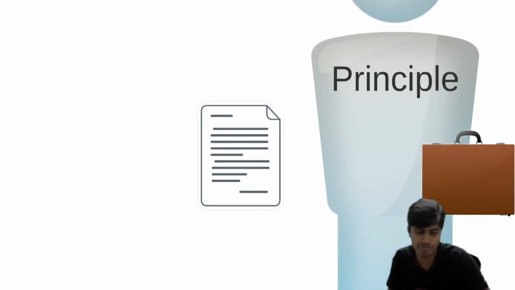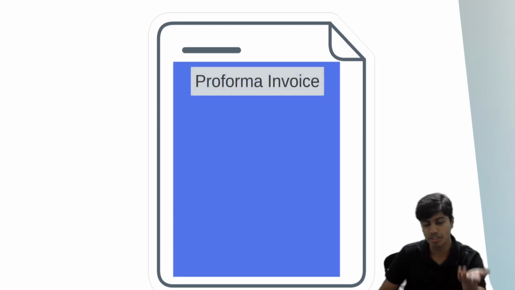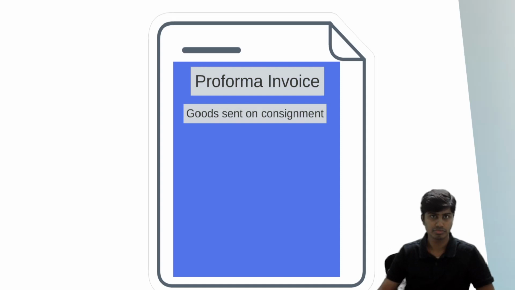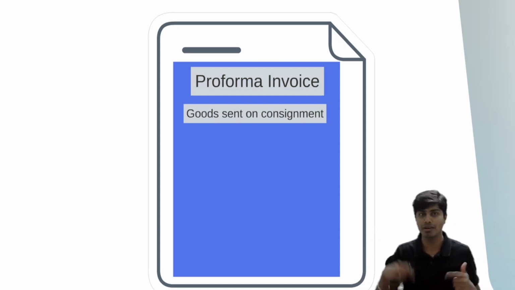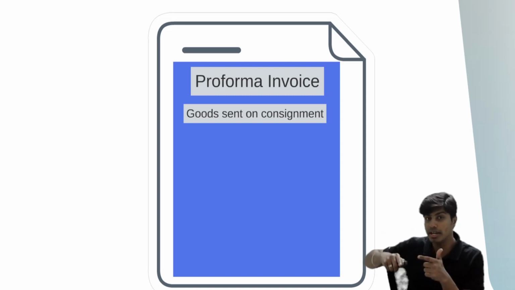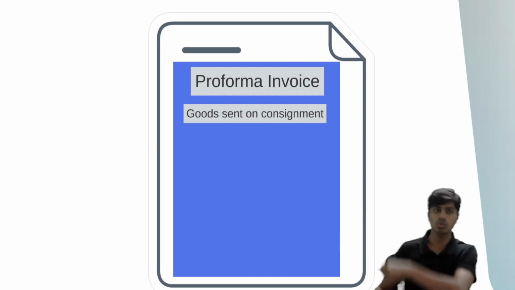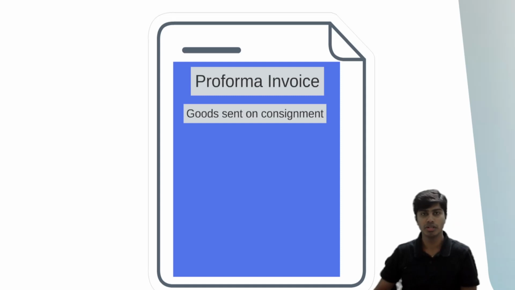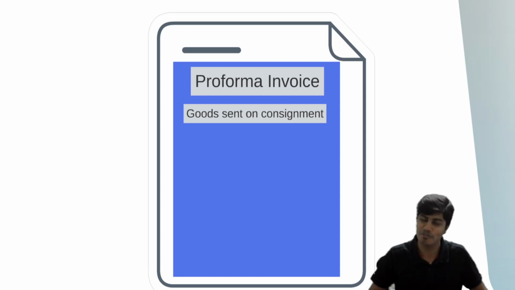Chalo, zoom into it. Pro forma. What do we have in a pro forma invoice? What we have in a pro forma invoice is details of goods sent. Quite obviously, he has to mention how many units are sent along with their value. And the consignor is the principal. He dictates the terms here. So the consignor should also tell at what rate the consignee should sell these goods. He will tell, hey consignee, sell these goods at 120 rupees per unit. He doesn't have to shout it out loud. He'll put it on this paper called a pro forma invoice.